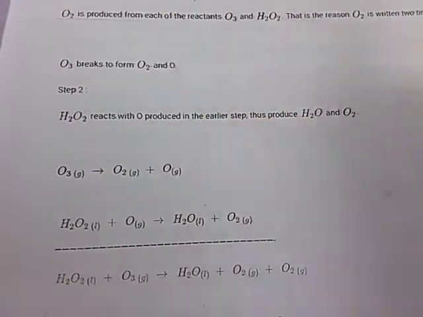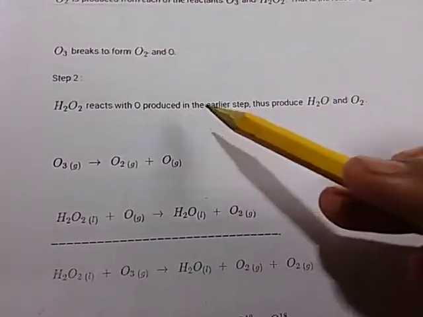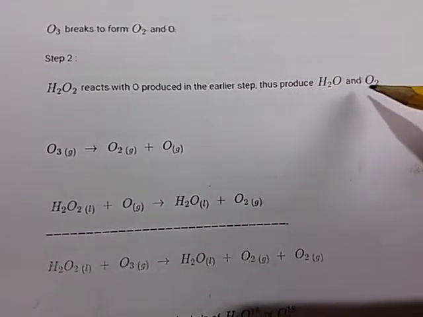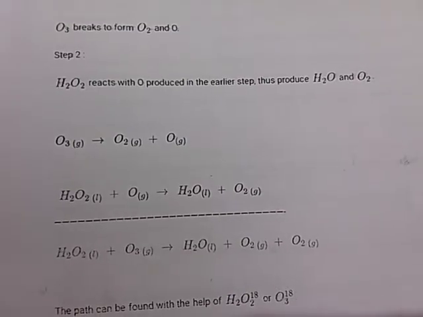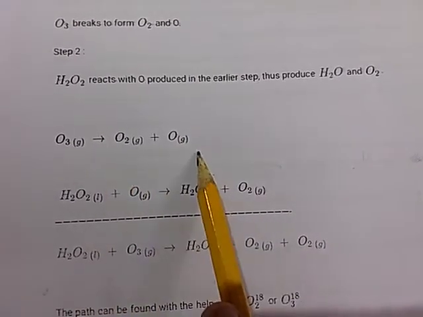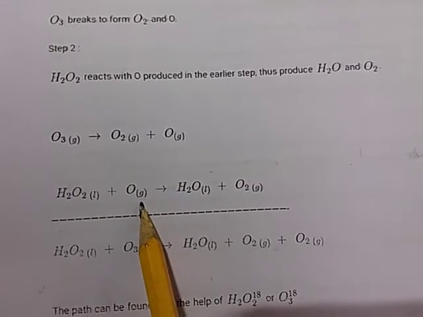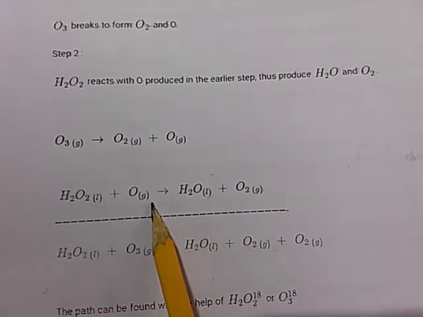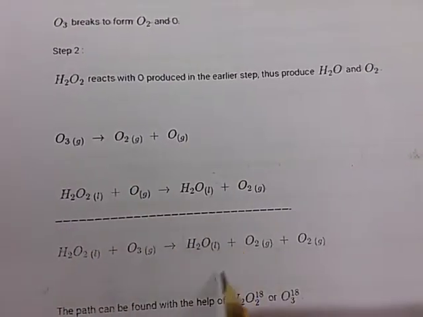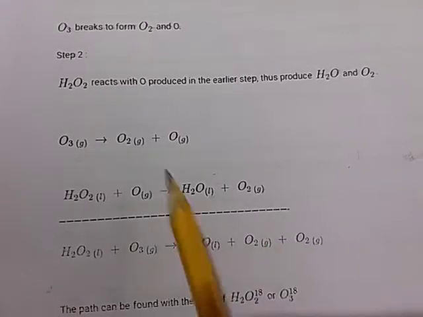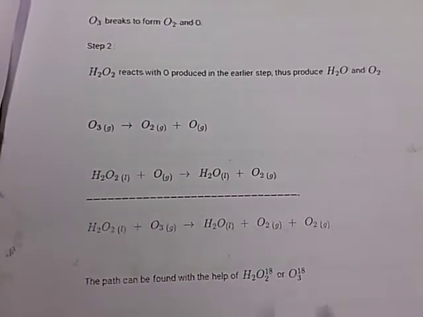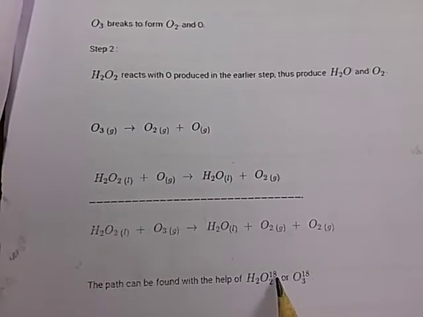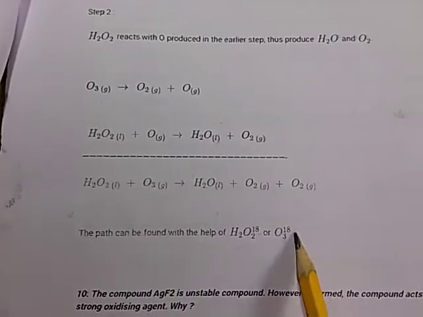First, O3 breaks to form O2 and O. In the second step, hydrogen peroxide reacts with the O produced in the earlier step and produces water and O2. Combining together H2O2 and O3, the products are water and O2 and also O2. The path can be found with the help of radioactive hydrogen peroxide, 18O, and ozone, O3 18O.